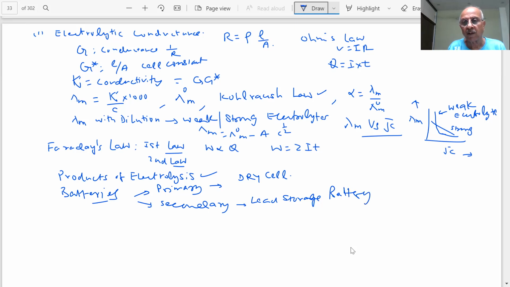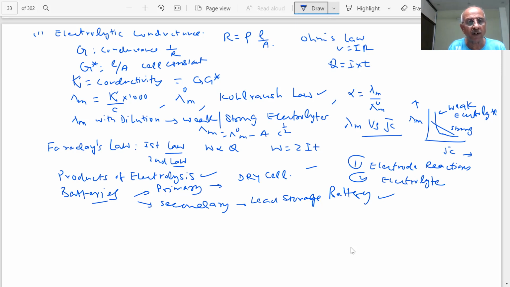What we have to learn: the electrode reactions should be known, the electrolyte used should be known, and what type of voltage you are getting.